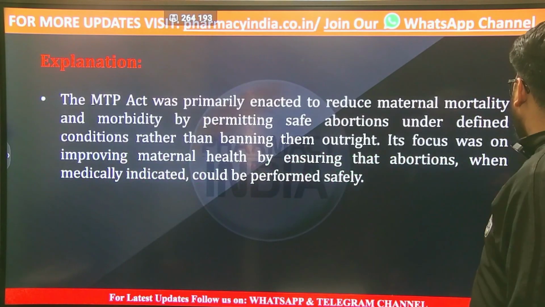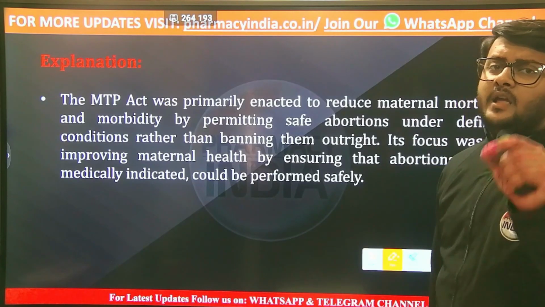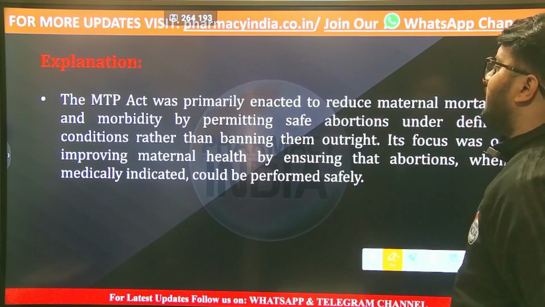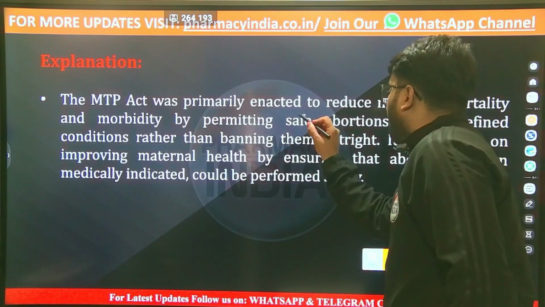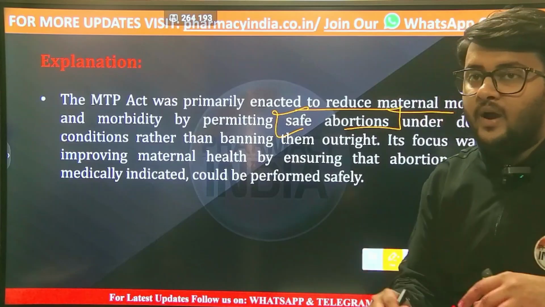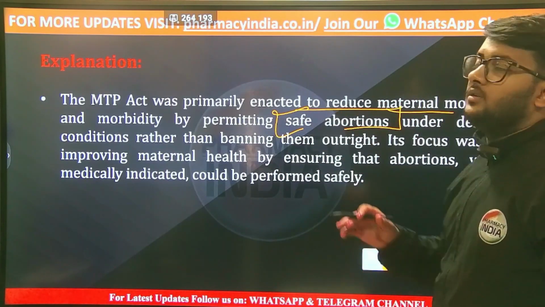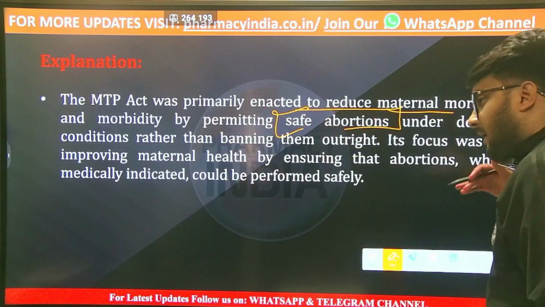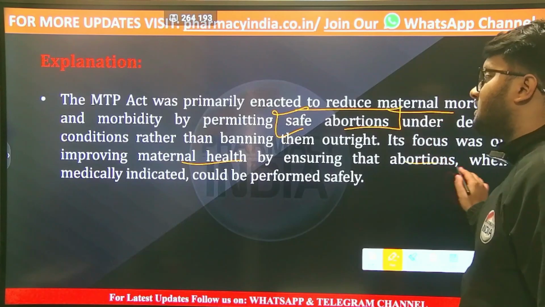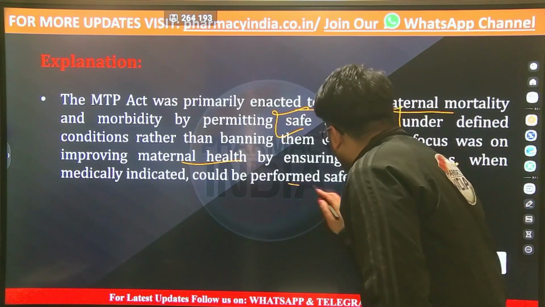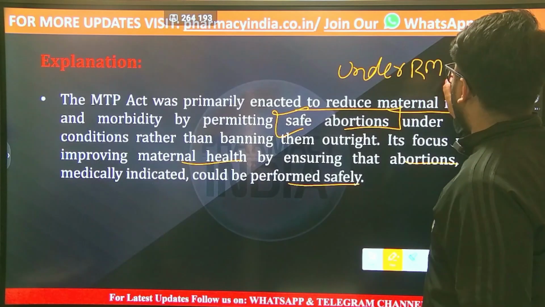If we talk about the MTP Act, that is Medical Termination of Pregnancy Act, its main objective was to reduce maternal mortality and morbidity by providing safe abortion under defined conditions rather than banning them outright. The main objective of this act was to improve maternal health by ensuring that abortions, when medically indicated, could be performed safely and under registered medical practitioners only.